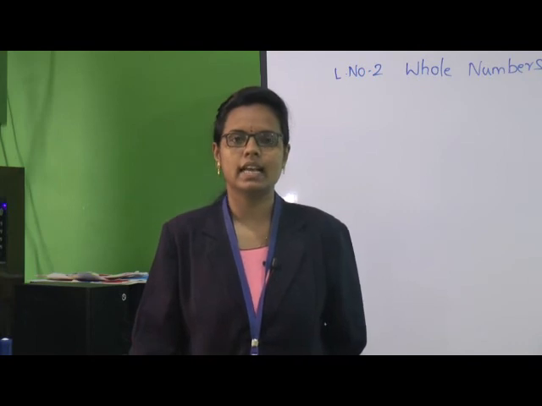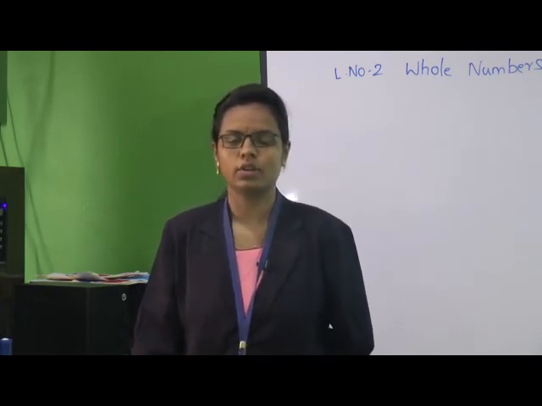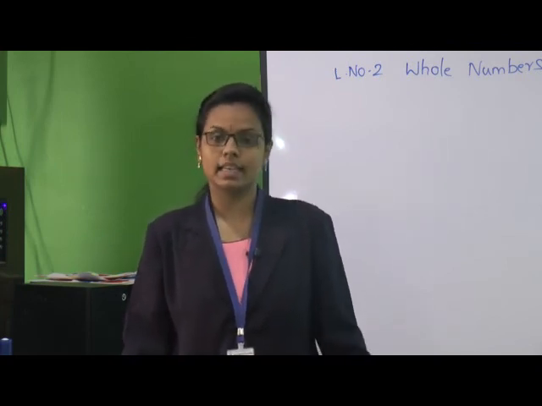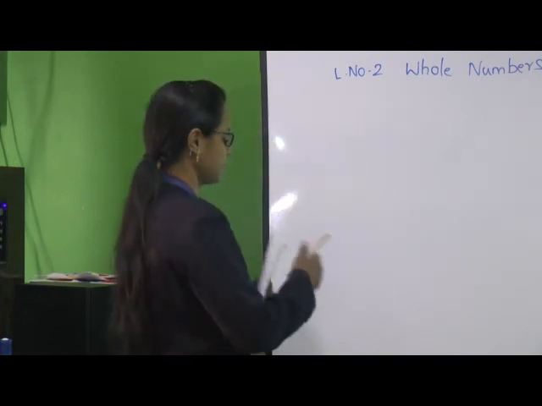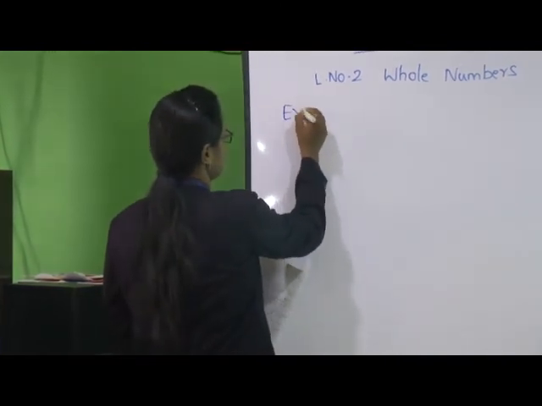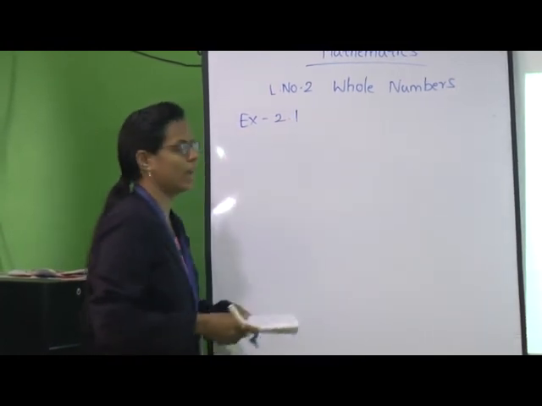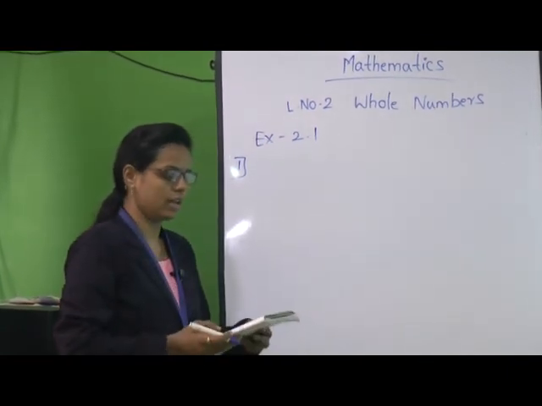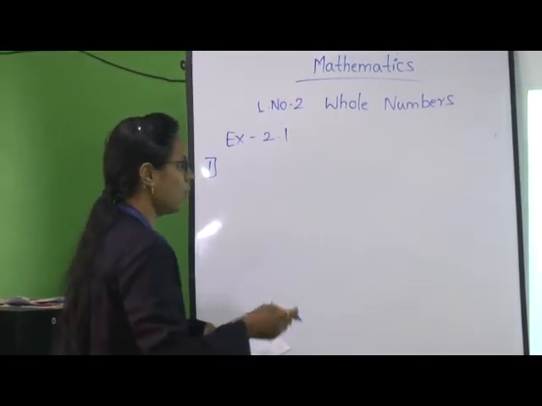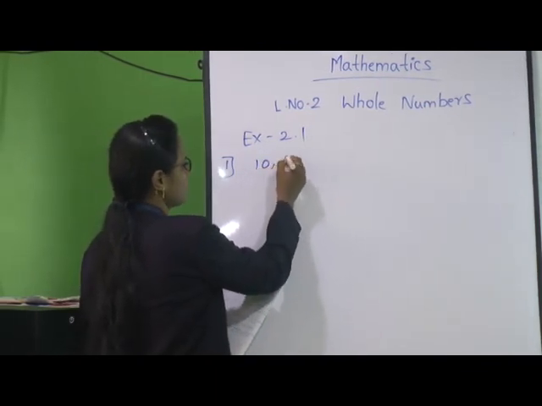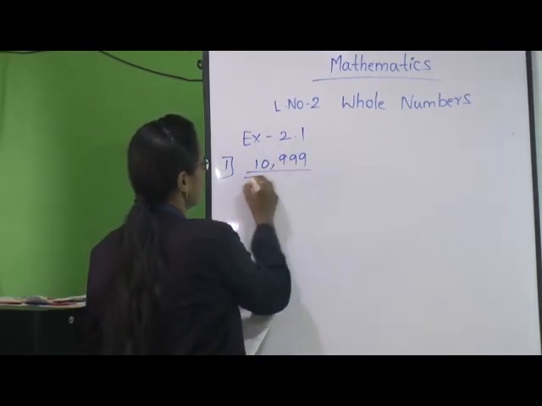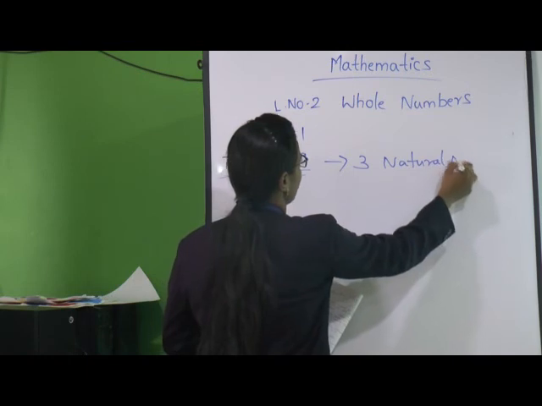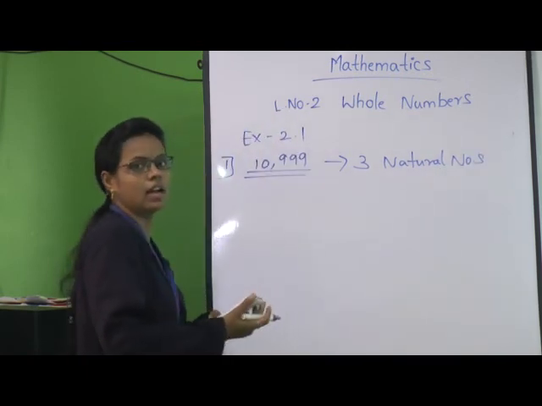So in this class we are going to move further and solve a few examples from exercise 2.1. Listen carefully and try to understand those. See the first question: write the next 3 natural numbers. The number given is 10,999. From this number we have to write the next 3 natural numbers.